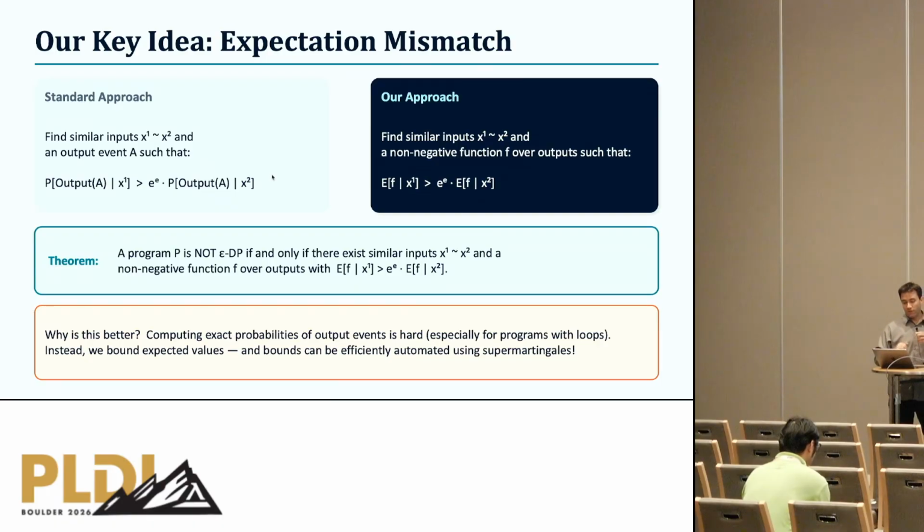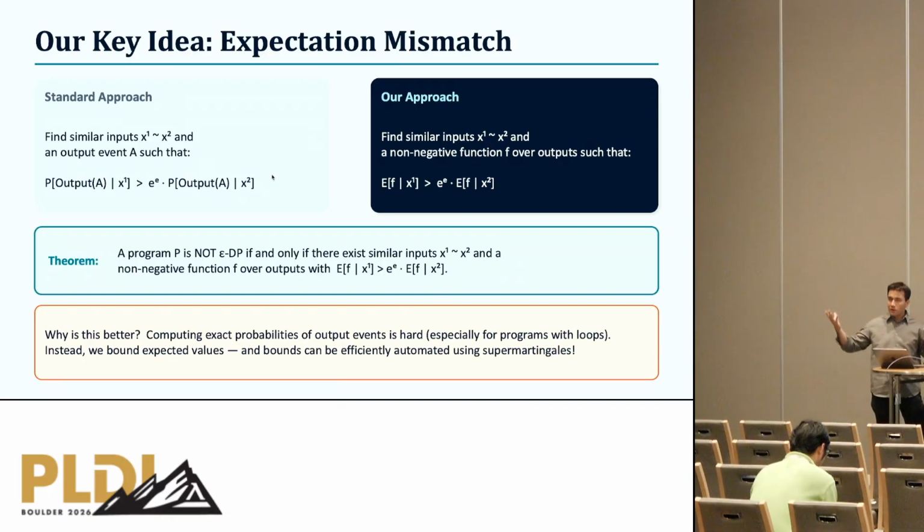So the expectation of the function on the output on the first input is greater than e to the epsilon times the expectation on the output given the second input. Expectation mismatch subsumes this because for any output event A, you can take its indicator function, and that's your function f.